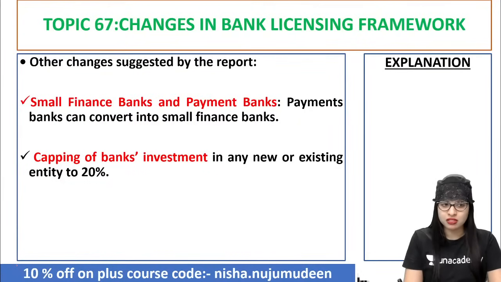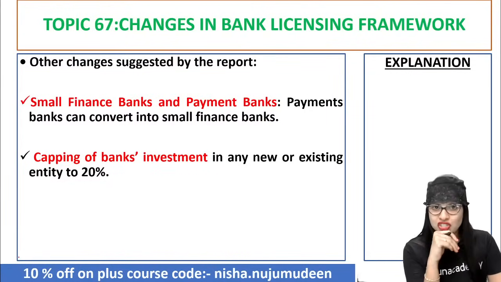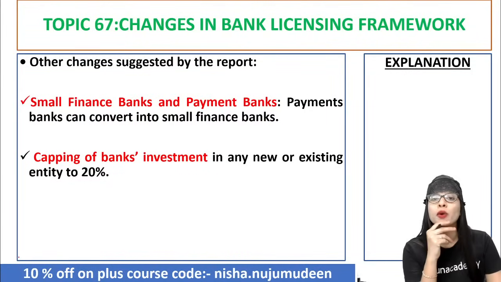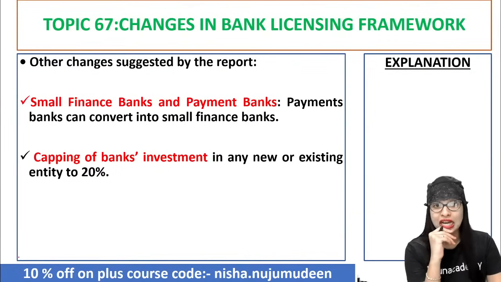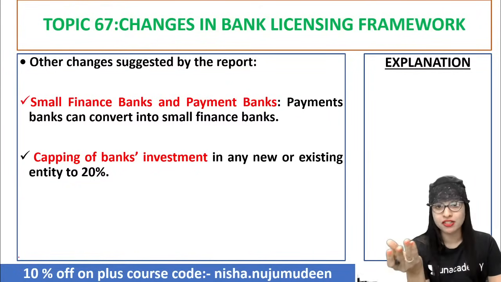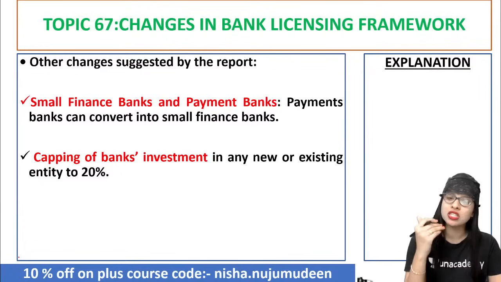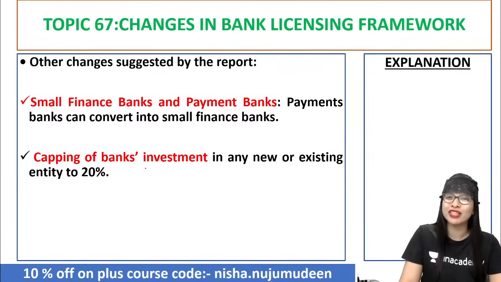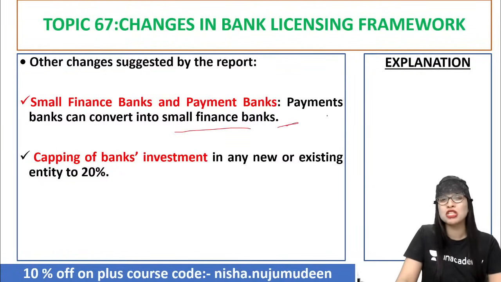Now, apart from that, the few other changes suggested by the internal working group of RBI's report is that all the SFBs, that is small finance banks, and payment banks, with regard to that, hereafter the payment banks can be converted into SFBs, that is small finance banks. And this kind of banks is highly approached by the vendors, the agriculture people, the other small traders and all. That is why they took this decision.